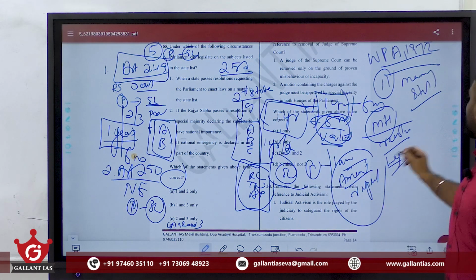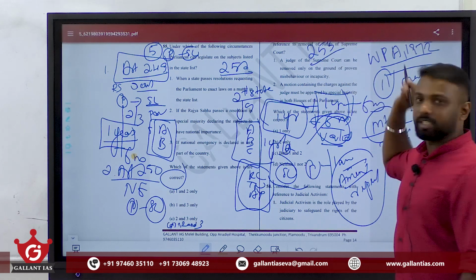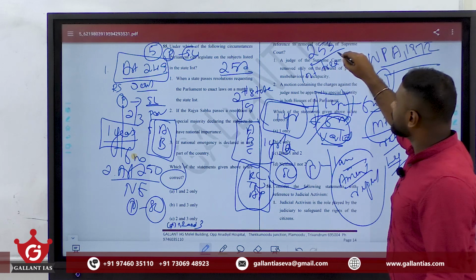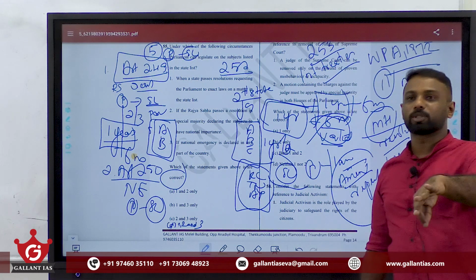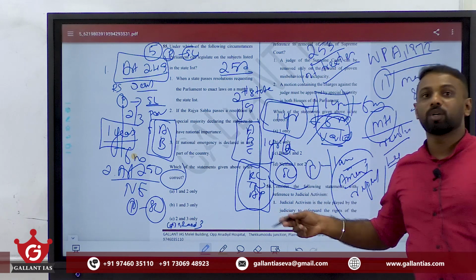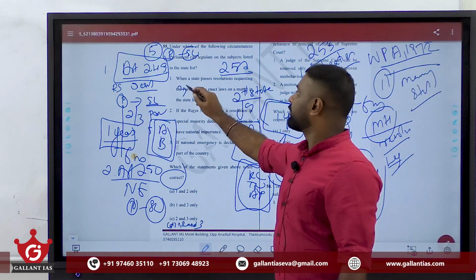Clear? Next comes Article 253 of the Constitution. That is to implement international treaties. To implement international treaties also, Parliament can make law on a subject under the state list even without the consent of the respective state. Clear? Next comes Article 356.